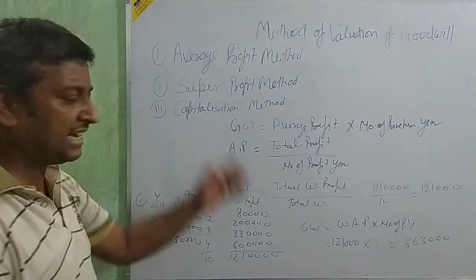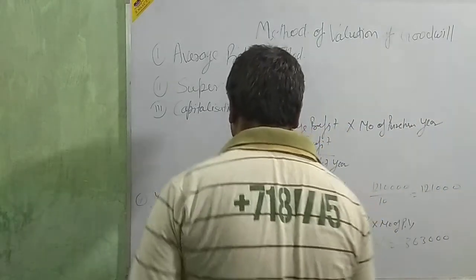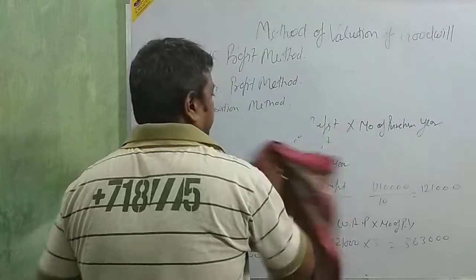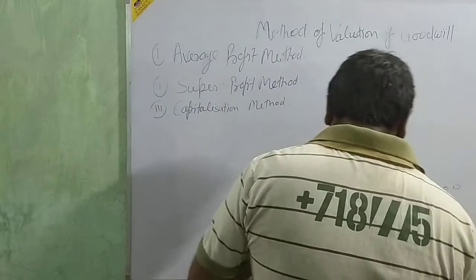Now I am going for the next, that is the super profit method.